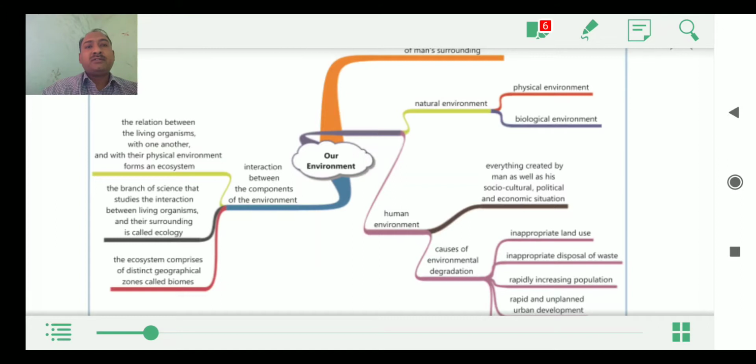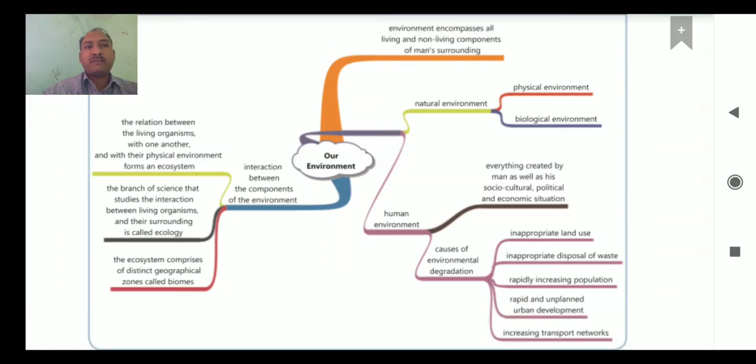Then the second part of this lesson is human environment. As you know, human environment is specially known as the man-made environment. So human environment means everything that is created by human beings. It can be social things, economical things, cultural things. So all the activities of human beings can be part of the human environment.